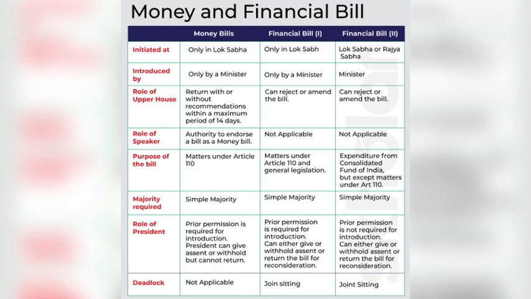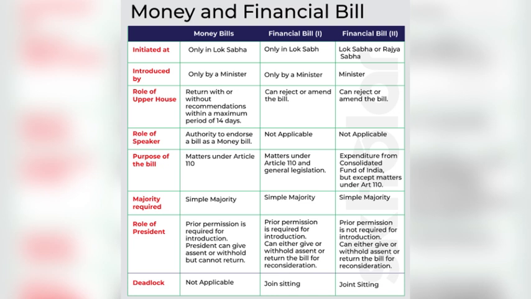As we have understood, financial bill kind 1 is trying to be like the money bill, because money bill is the ideal of financial bill. It tried to copy it in the role of Rajya Sabha also. But in the case of financial bill kind 1 and financial bill kind 2, as regards the role of Rajya Sabha, these bills can be rejected or amended by the Rajya Sabha.